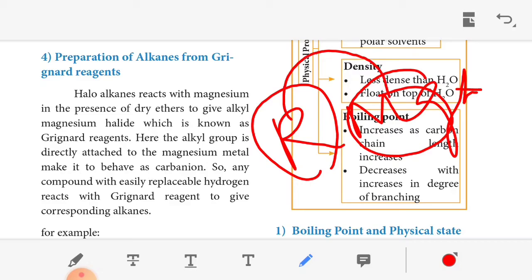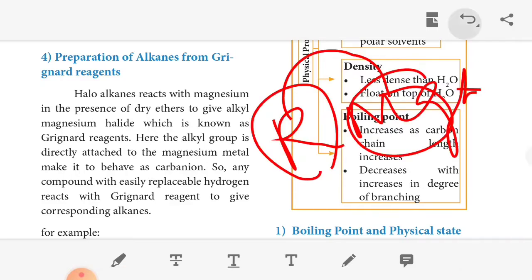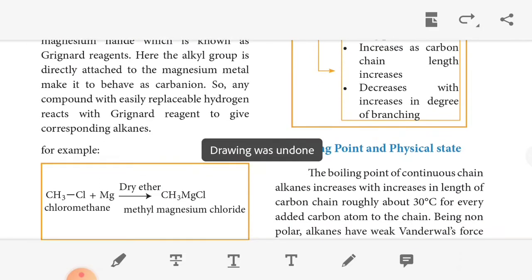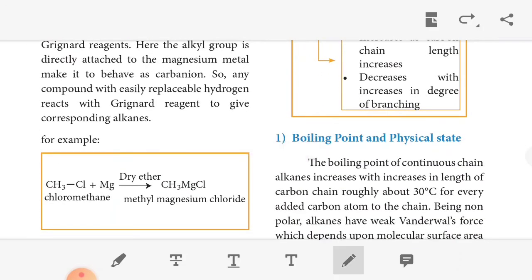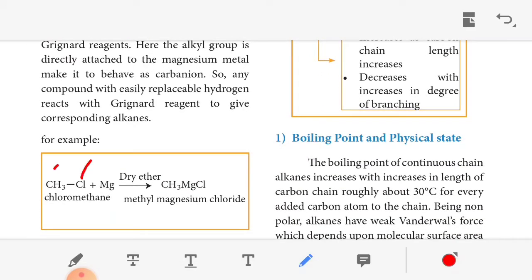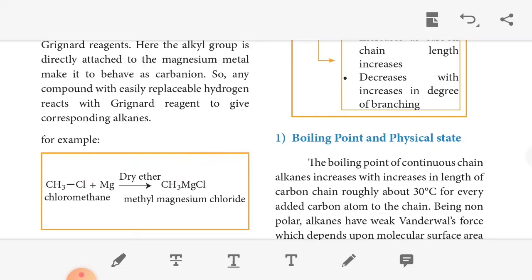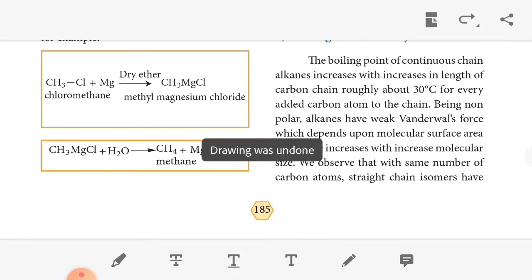So the magnesium metal behaves as a carbanion. Any compound with an easily replaceable hydrogen reacts with the Grignard reagent to give the corresponding alkanes. For example, chloromethane, CH3Cl, reacts with magnesium in dry ether and we get methyl magnesium chloride. This is RMgX: R is methyl, Mg is magnesium, Cl is the halide, that is X.